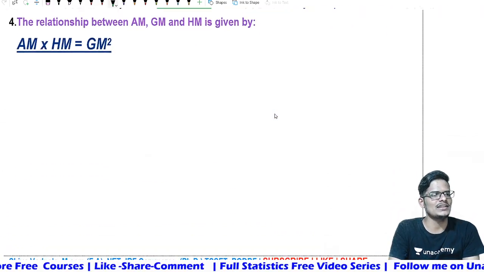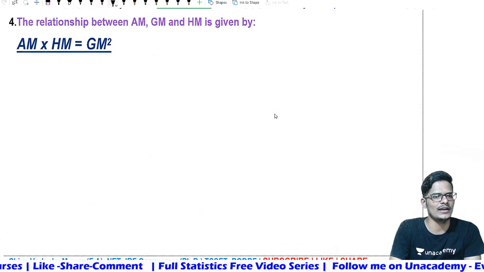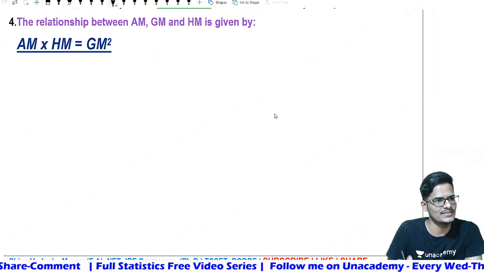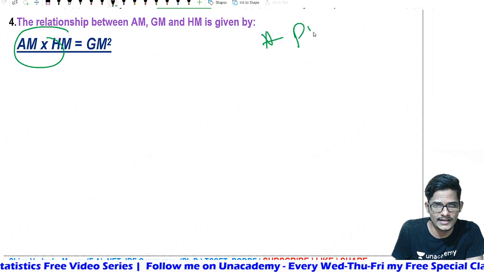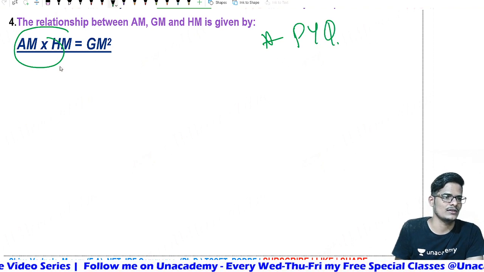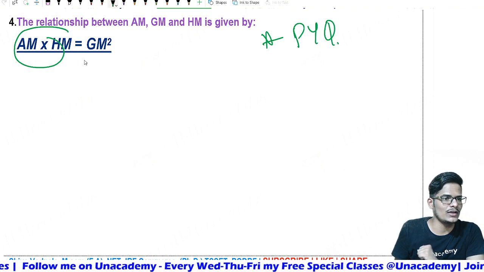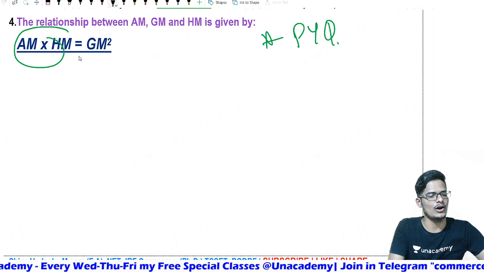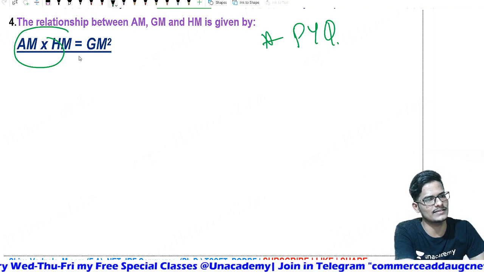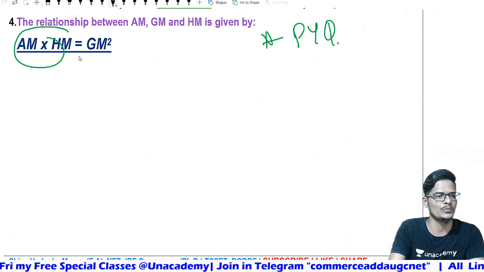Now we need to identify a relationship between AM, GM and HM. This relationship is a most repeated previous year question. Arithmetic mean into harmonic mean is equal to geometric mean whole square. How do we prove this? Let us take one example and try to prove it out.